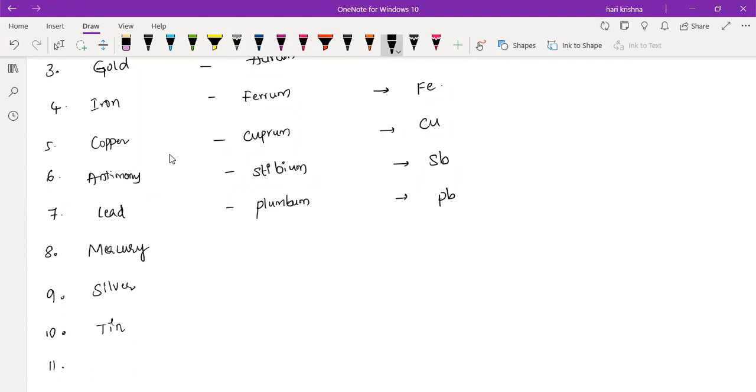Tungsten and tin. Only these are the 11 elements. Mercury's Latin name: hydrargium.